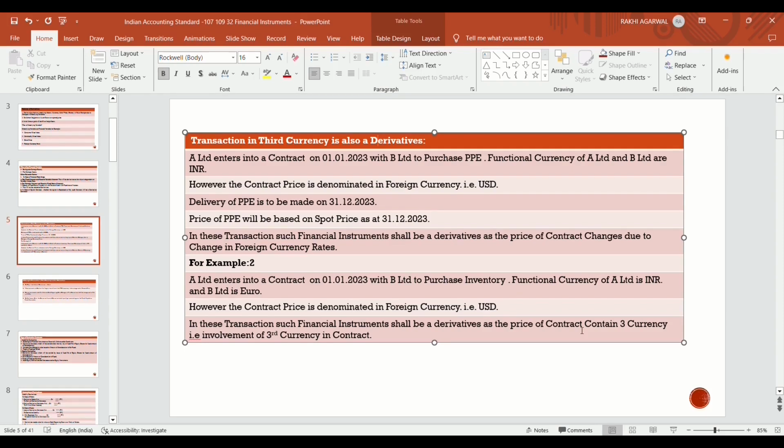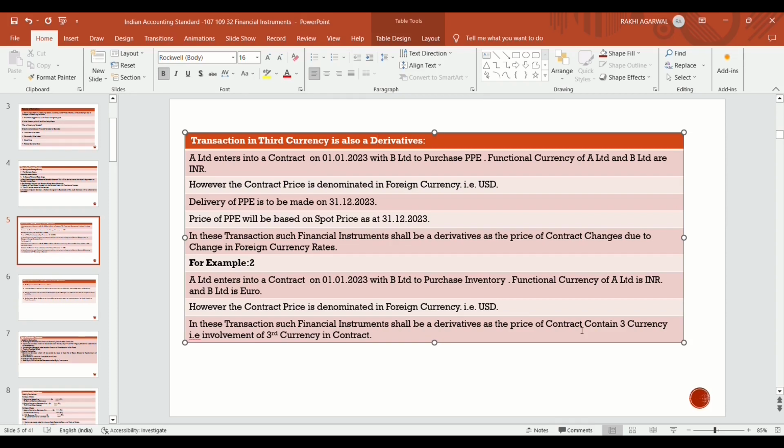The contract is made in a third currency, that is USD, while the functional currency of A Limited is INR and the functional currency of B Limited is Euro. So in these transactions, such financial instruments shall be derivative as the price of the contract contains three currencies, that is, the involvement of a third currency makes it a derivative contract.